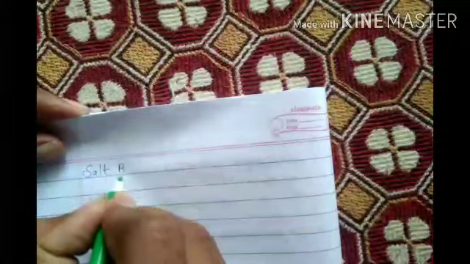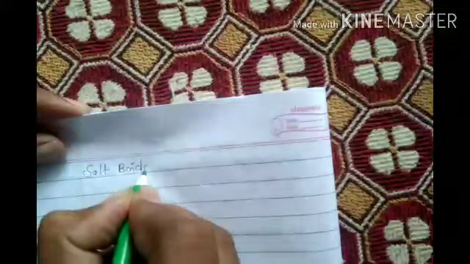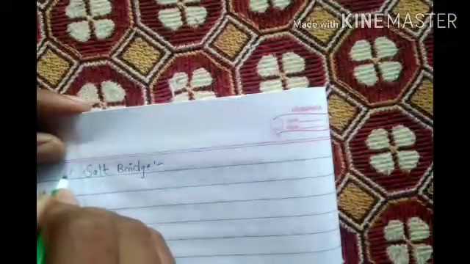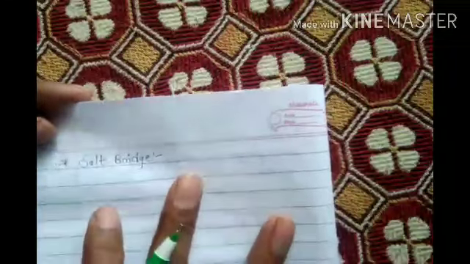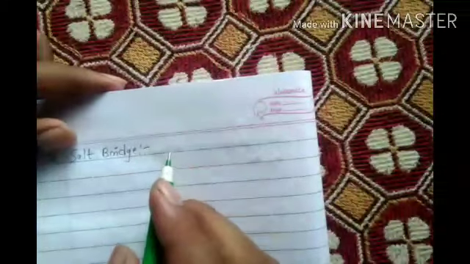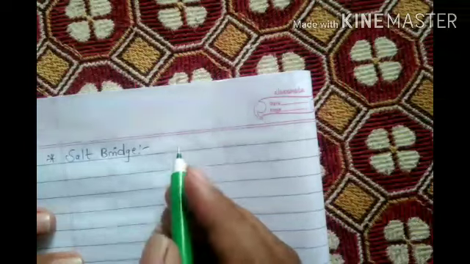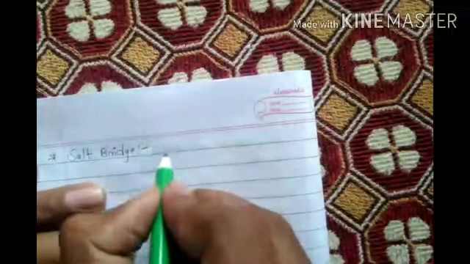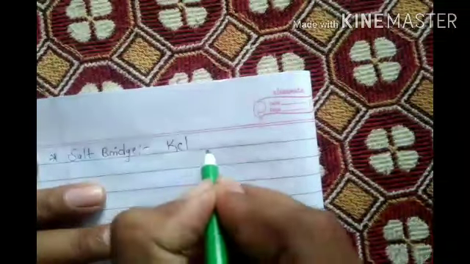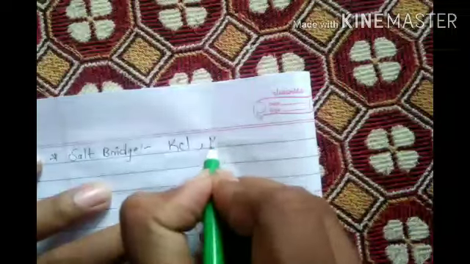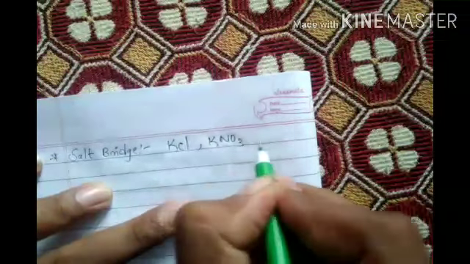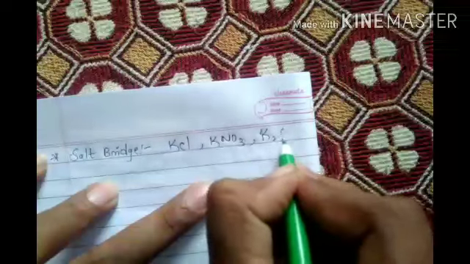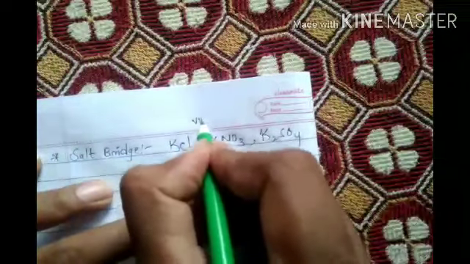Now let's take one word: salt bridge. This word we have to describe first. Listen, a salt bridge is made up of KCl, KNO3, K2SO4. Very, very important.